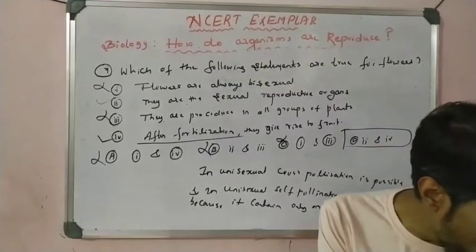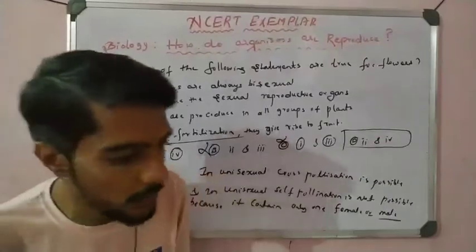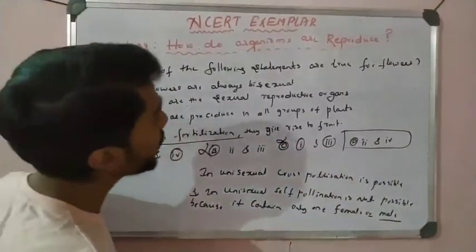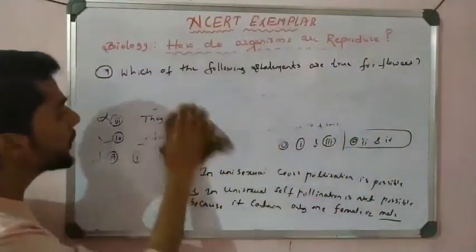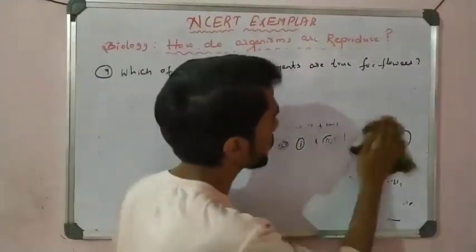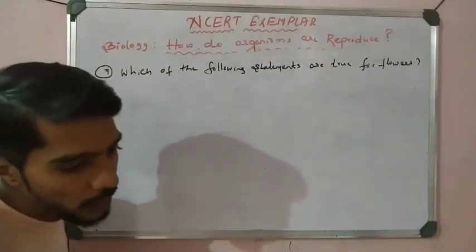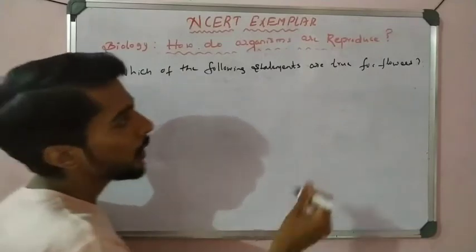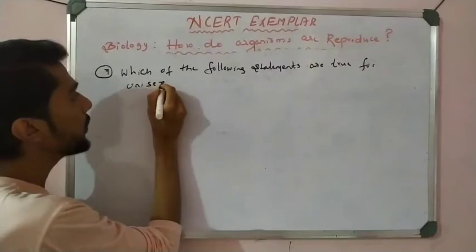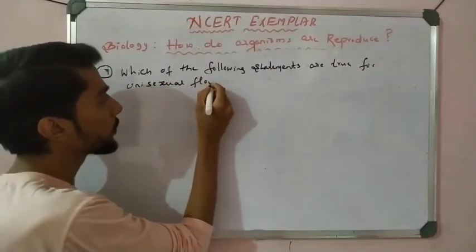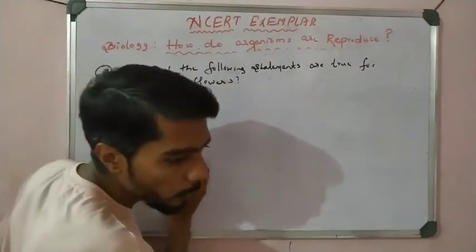Now come to question number 8. It is a similar question about statements: which of the following statements are true for unisexual flowers? Such questions are possible in examination, so I can take 4 statements.